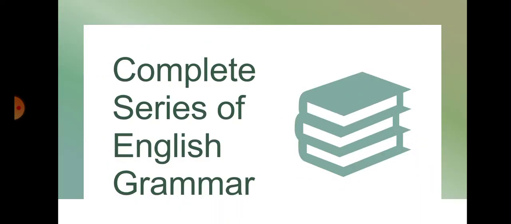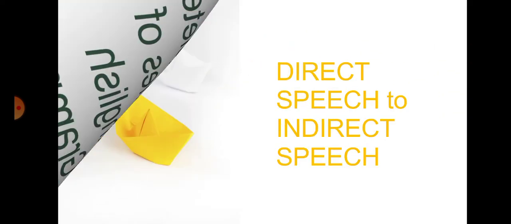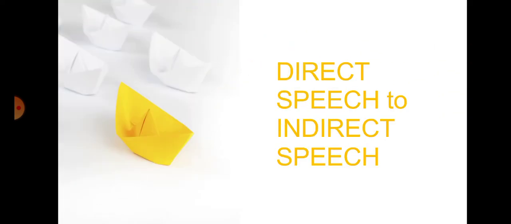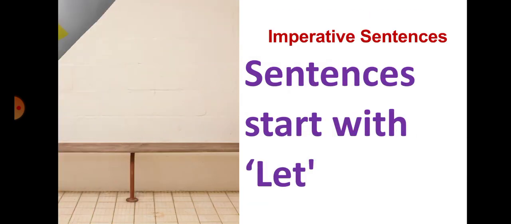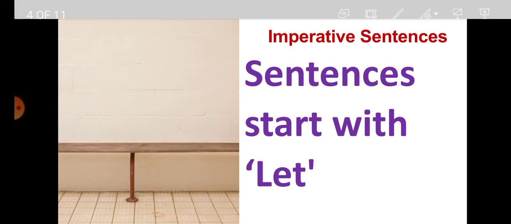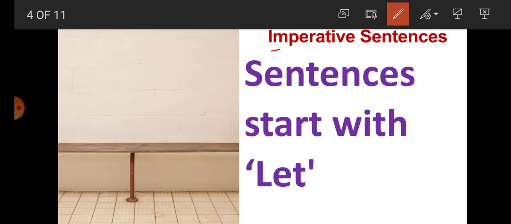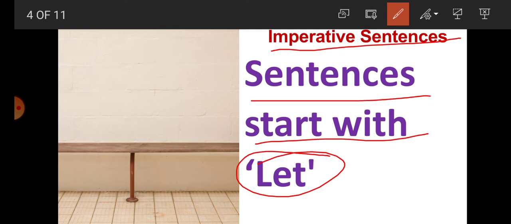Students, in our complete series of English grammar, today we are going to read direct speech to indirect speech. In our previous video lecture, we read direct to indirect speech of imperative sentences. In this video lecture, we are going to read imperative sentences that start with let. How to change direct speech into indirect speech of a sentence that starts with let.